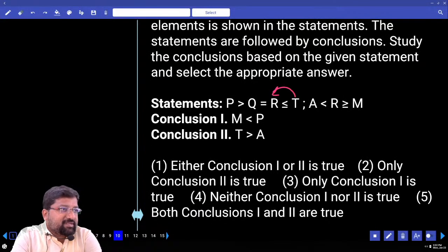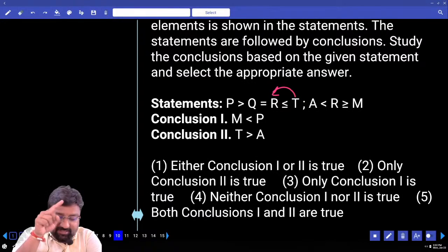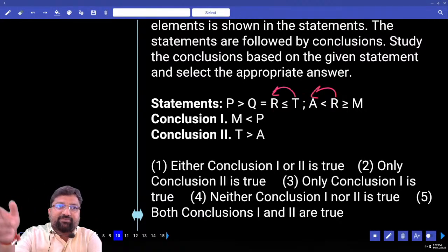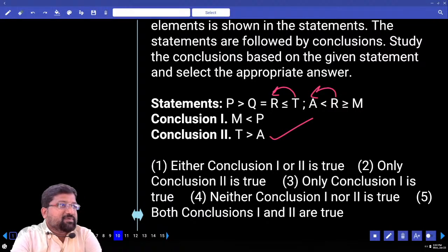T less than or equals to R, so reverse, T greater than or equals to R. R greater than A. Greater than or equals to, then greater than. Conclusion: greater than. Both 1 and 2. Right?